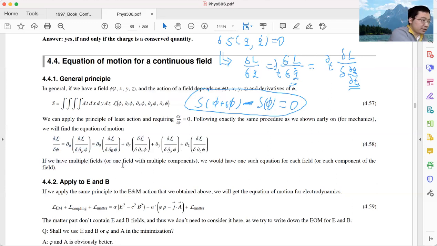As we can see, the left-hand side is exactly the same as our classical mechanics equation of motion. In classical mechanics, we have the variation of the Lagrangian with respect to q, my canonical coordinate. For a continuous field, we have the variation of the Lagrangian density with respect to the field phi. So the left-hand side is exactly the same.